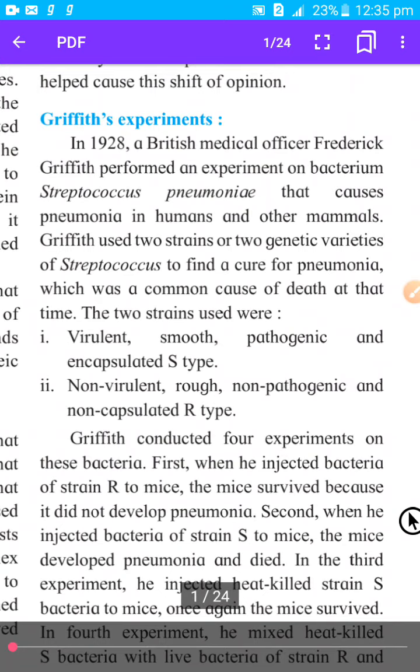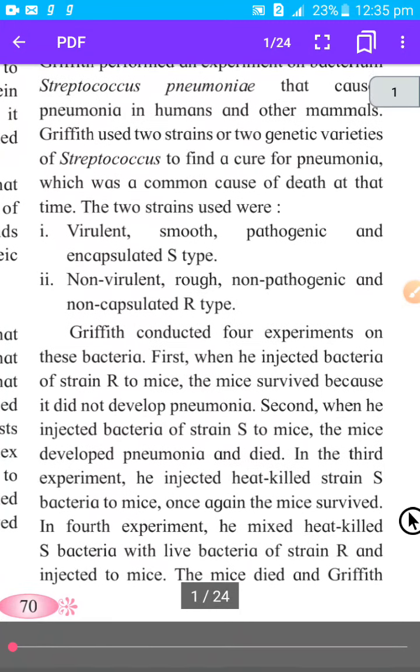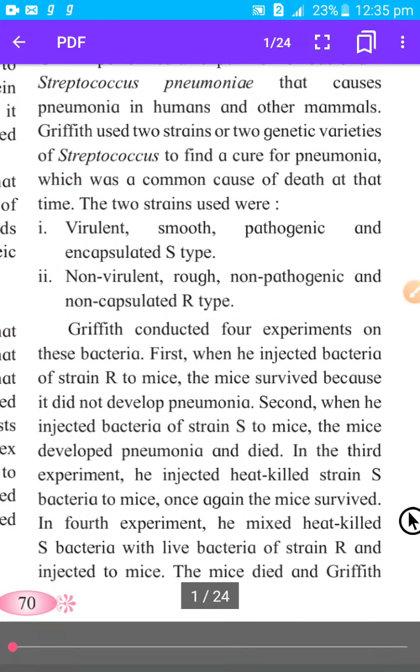So let us start with the first experiment, the Griffith experiment, okay. In 1928, British medical officer Frederick Griffith performed an experiment on the bacterium Streptococcus pneumoniae, which causes pneumonia in humans and other mammals. Griffith used two strains, or two genetic varieties, of Streptococcus to find a cure for pneumonia, which was a common cause of death at that time.